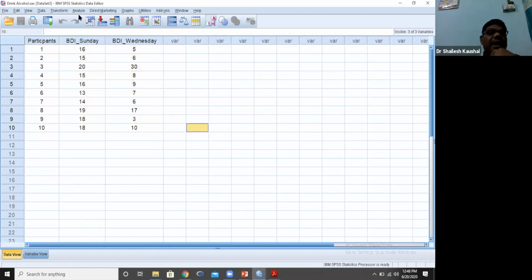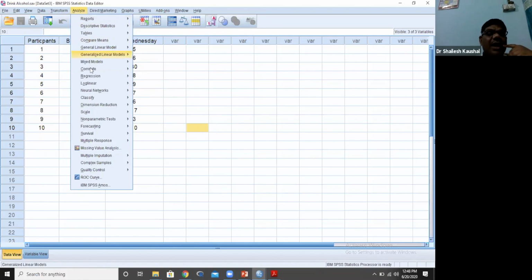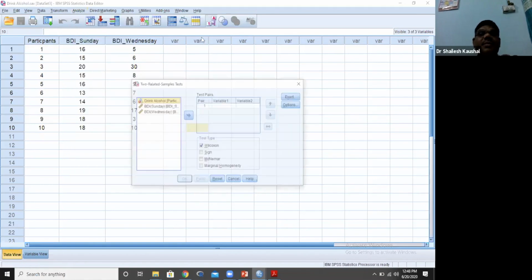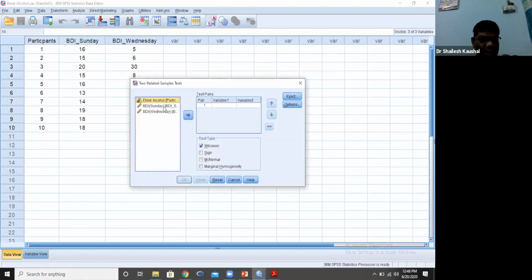Now analyze, non-parametric test, and two related samples. Now I will transfer both the variables. By default you can see the Wilcoxon signed rank test, nothing to change, just okay, and we will get the result.